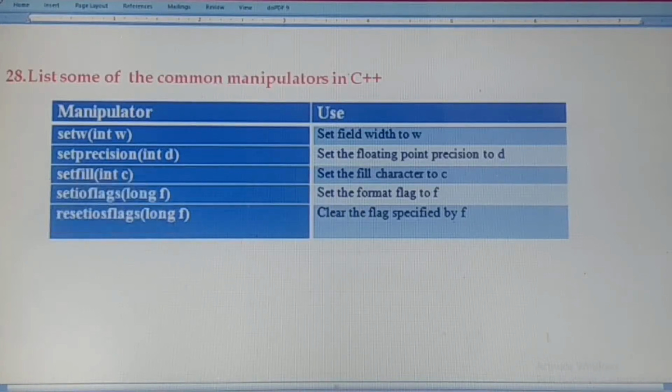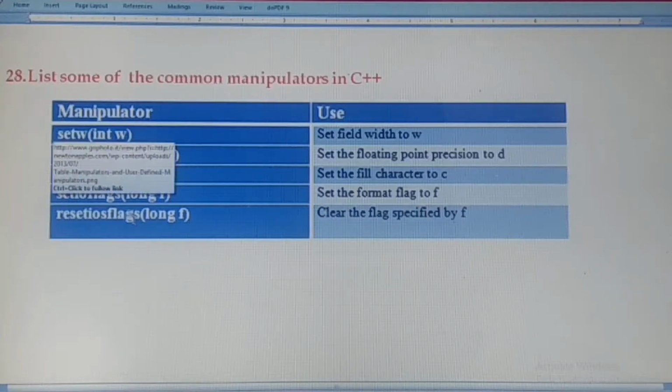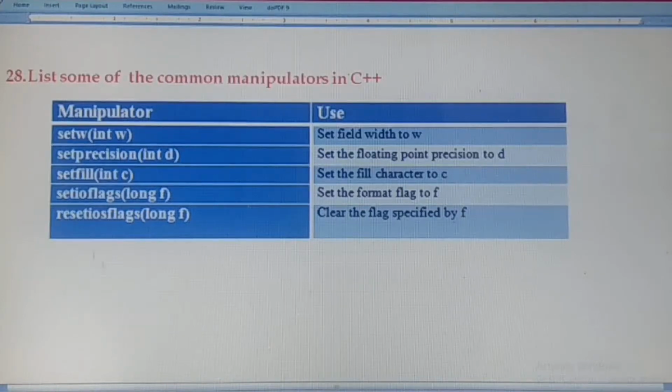setiosflags sets the format flag. What is the format we are going to apply? Then we will give it in format. resetiosflags clears the flag specified. These are the main manipulators, the common manipulators used in C++.